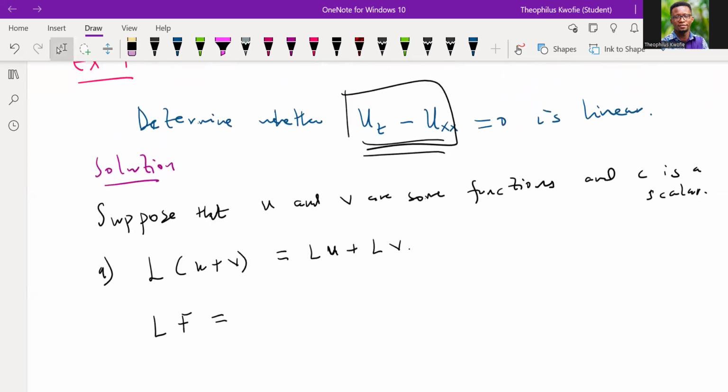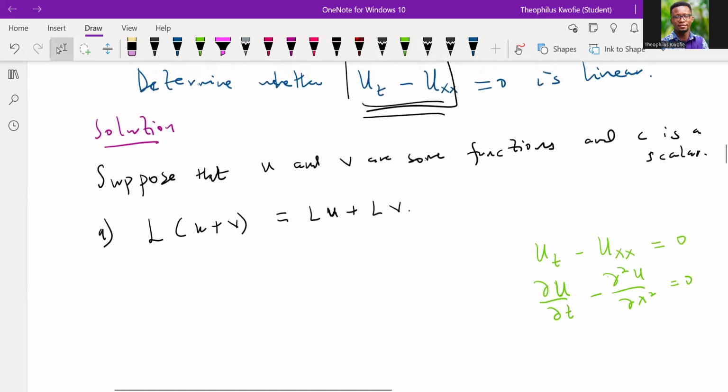Before we start that, let me do a quick review over here. So my equation, the partial of U with respect to X equal to 0, can also be written as this, right?